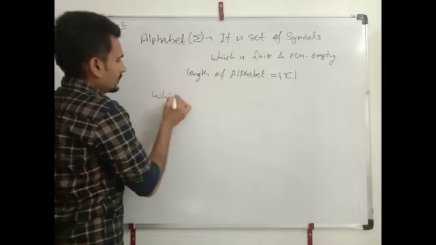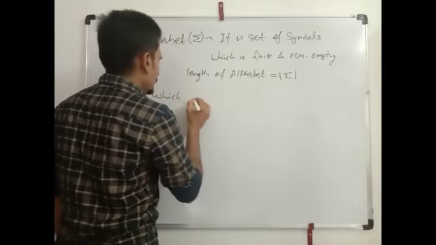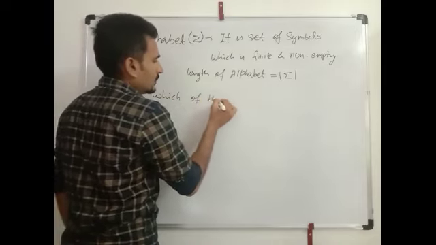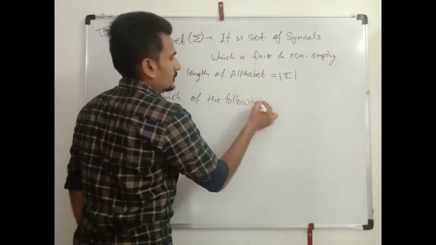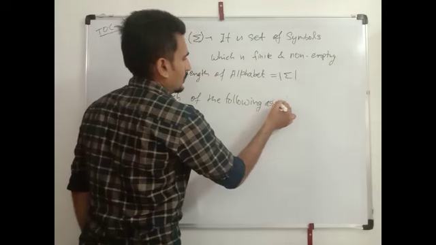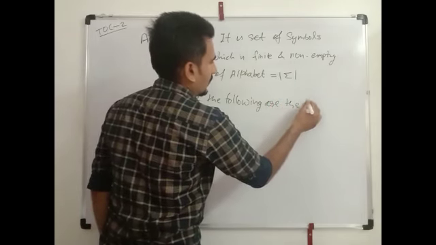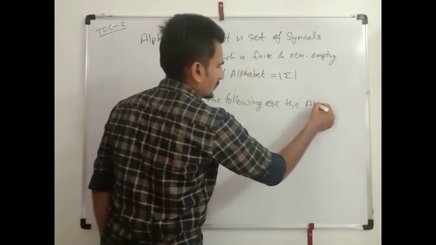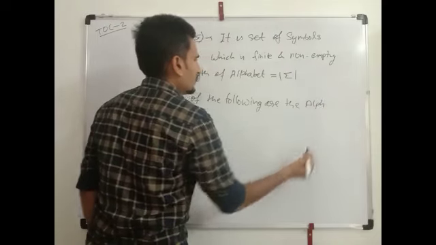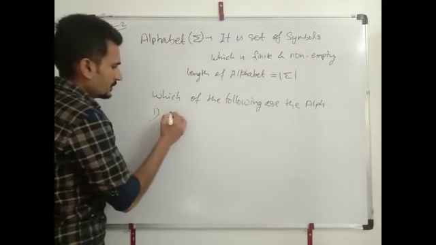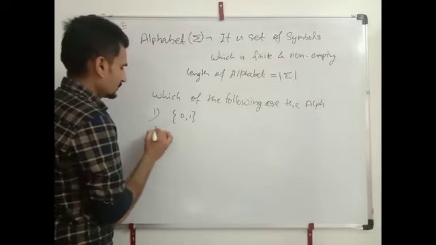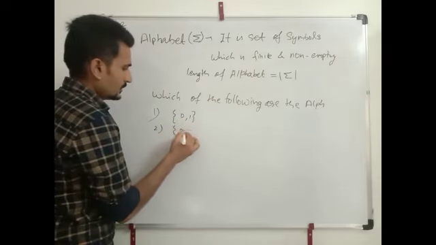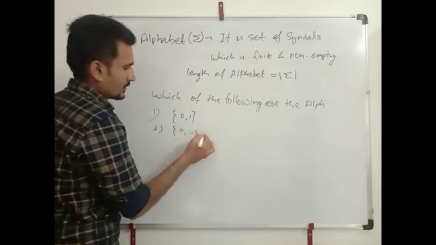Now take some examples. Which of the following are the alphabet? Take first: 0, 1. Second: 0, 1, 2, dot dot dot.